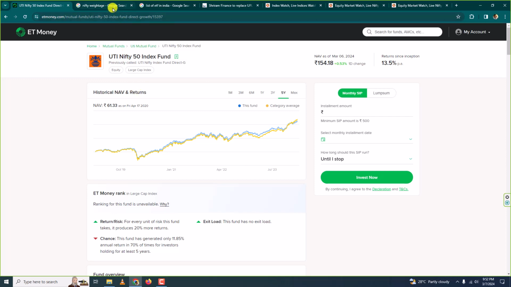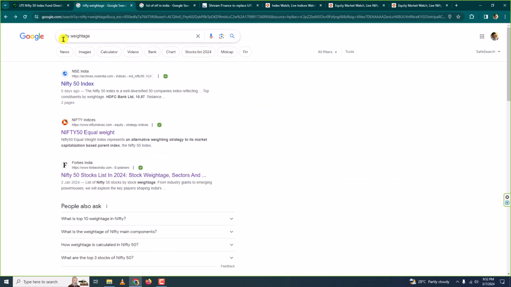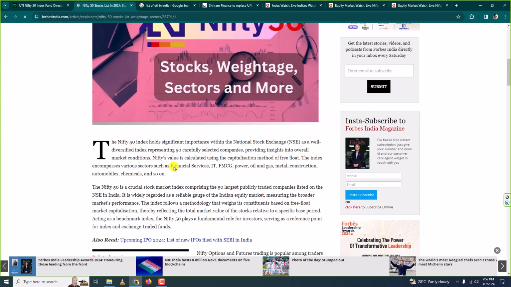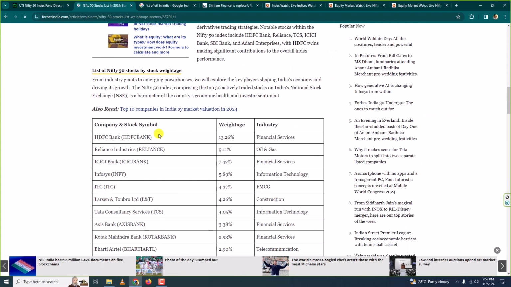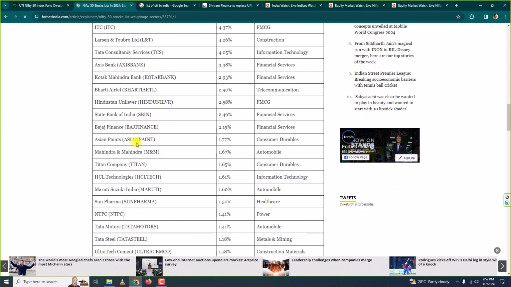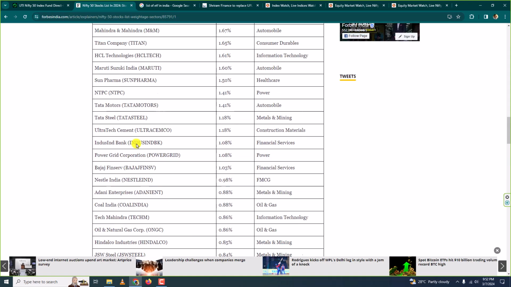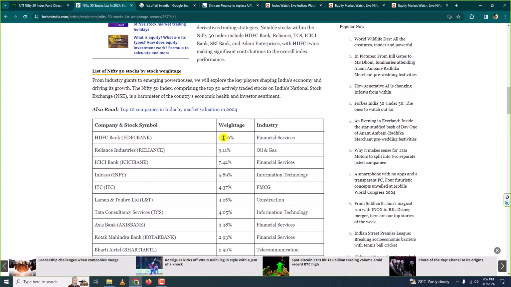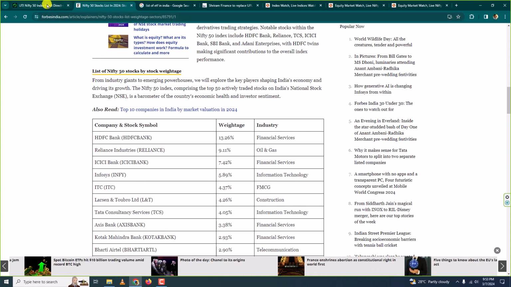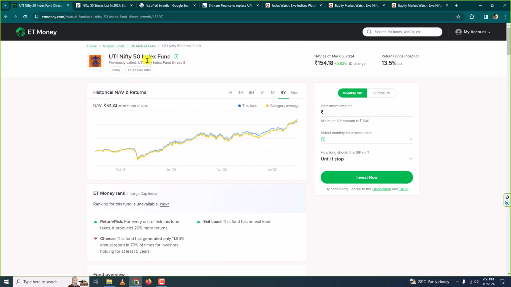Okay, so here I am in Google and I have typed Nifty weightage, and I'll go to this website which is by ForbesIndia.com, and here I get a list of 50 companies that are in Nifty 50. Okay, so these 50 companies comprise the Nifty 50 index, and their weightage is also given. Alright. So basically what this fund, Nifty 50 index fund, does is it tries to mirror the Nifty 50 index. Okay. Once again, this mutual fund tries to mirror the Nifty 50 index.